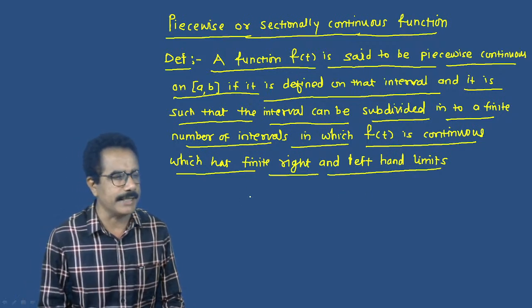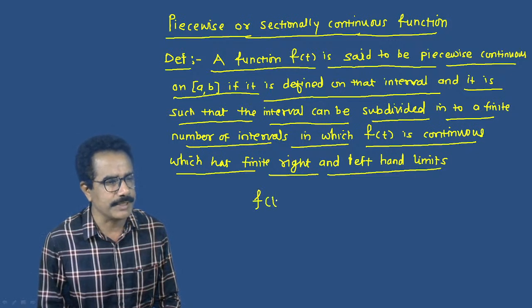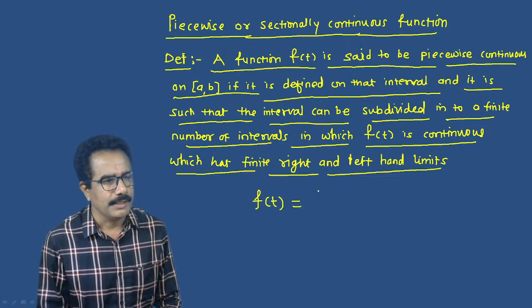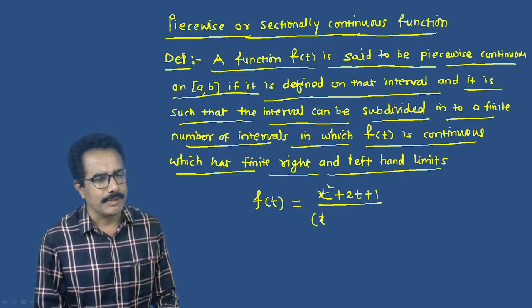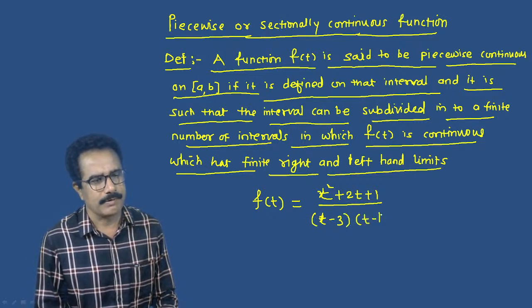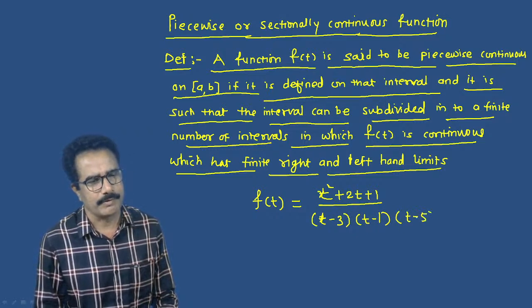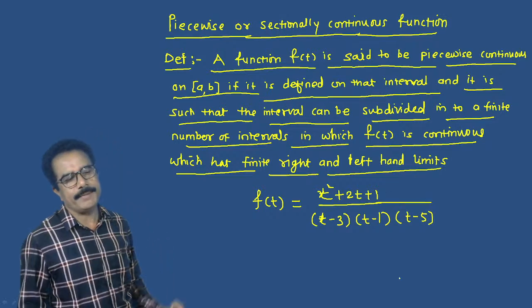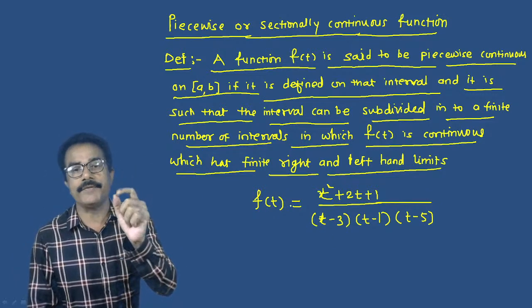Okay, suppose we consider the function f of t equals (t square plus 2t plus 1) divided by (t minus 3)(t minus 1)(t minus 5). Check this one example. Students, who can tell me this given function f of t is discontinuous at which points?